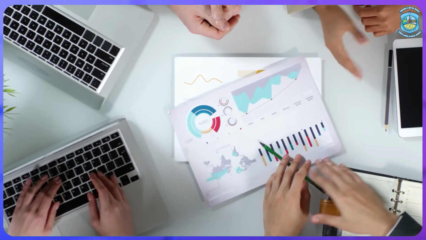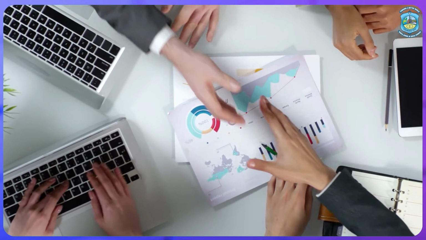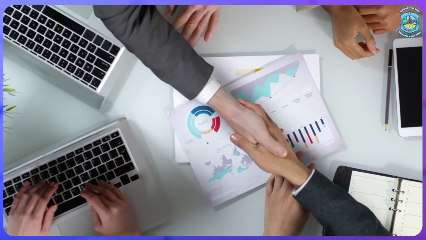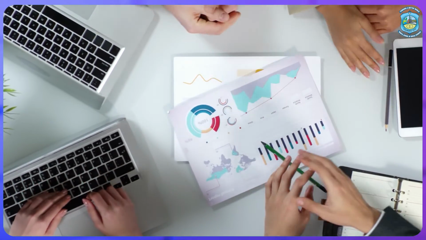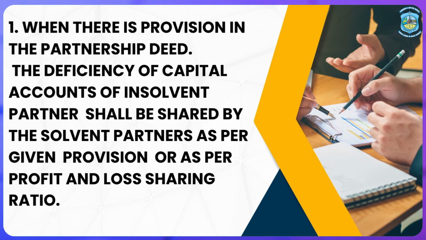Now, sharing of the deficiency of the insolvent partner: there are two possible ways in which such deficiency may be shared. First one, when there is a provision in the partnership deed, the deficiency of the capital account of the insolvent partner shall be shared by the solvent partners as per the given provision or as per profit and loss sharing ratio.